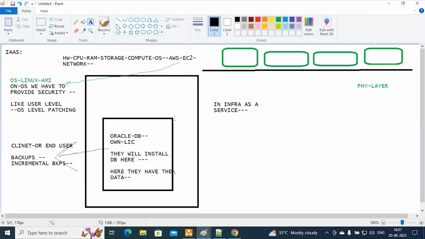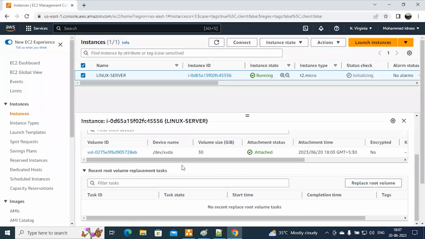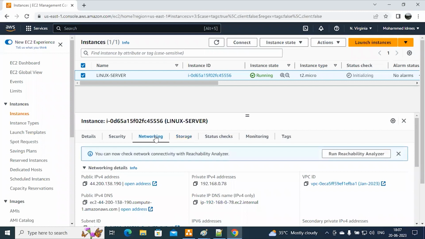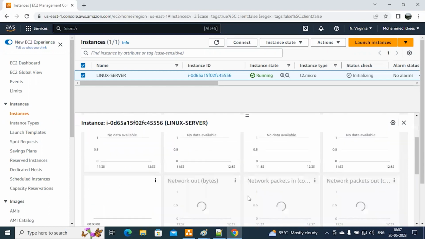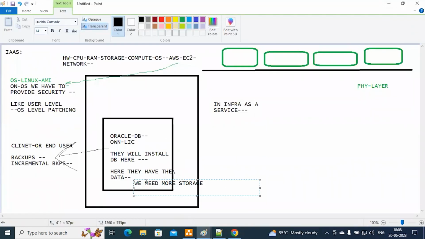See, virtually, for example if the database got full, means we need more storage. We need more storage. Simple. What am I going to do? I will go here and I will increase my size, right? From here, in the storage section, you can go and increase the size. For example on networking, you can provide security to whom you are going to allow, means port numbers and all those things. Right. Fine. Then we have monitoring. What about CPU utilization, status check failures? On disk level, you can do monitoring of bytes in and bytes out. This is different stuff. But for example, we need more storage, right?